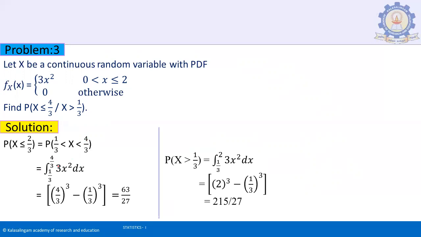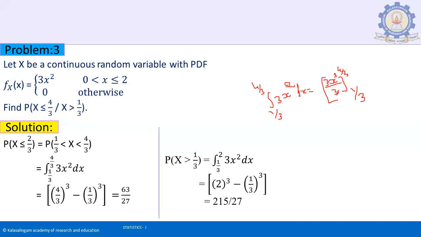So the integration will be from 1 by 3 to 4 by 3 of 3x square dx. The integration of 3x square is 3x cube by 3, with limits 1 by 3 to 4 by 3.